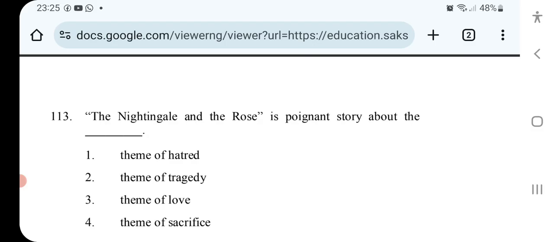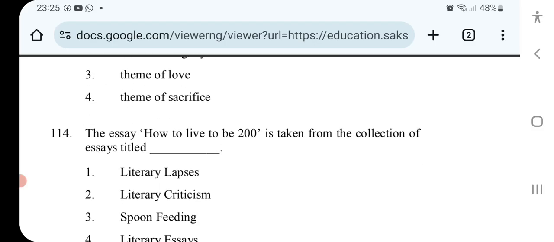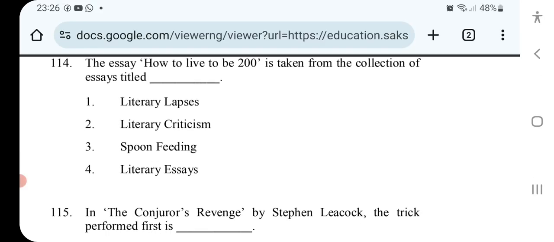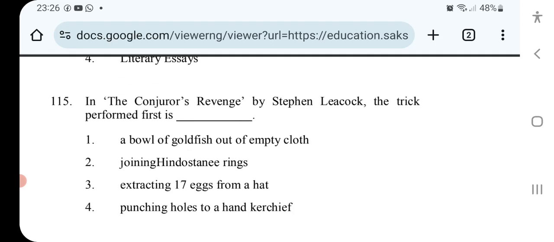The Nightingale and the Rose is a poignant story about the dash. The essay How to Live to be 200 is taken from the collection of essays titled. In The Conjurer's Revenge by Stephen Leacock, the trick performed first is.